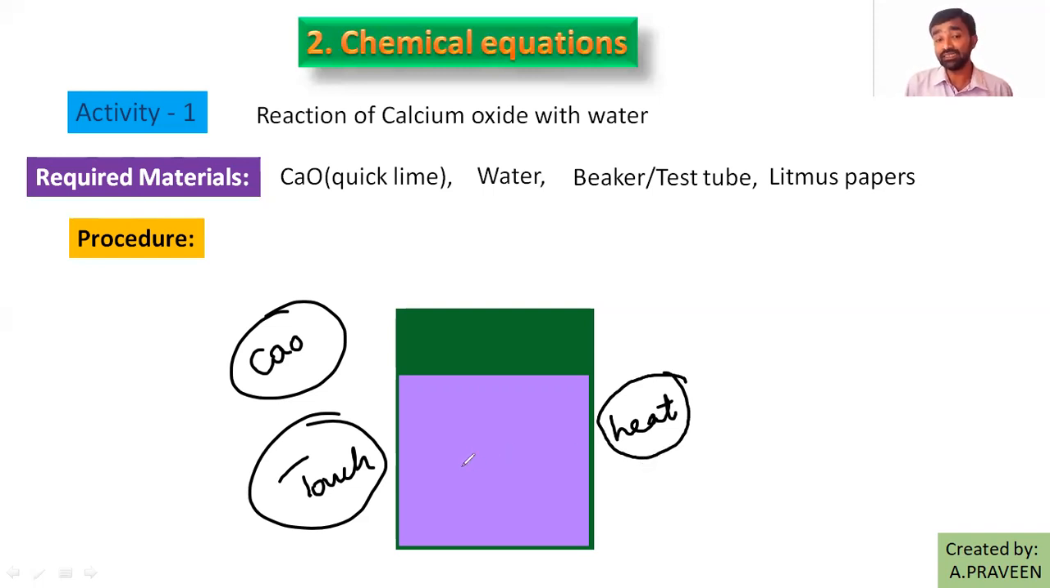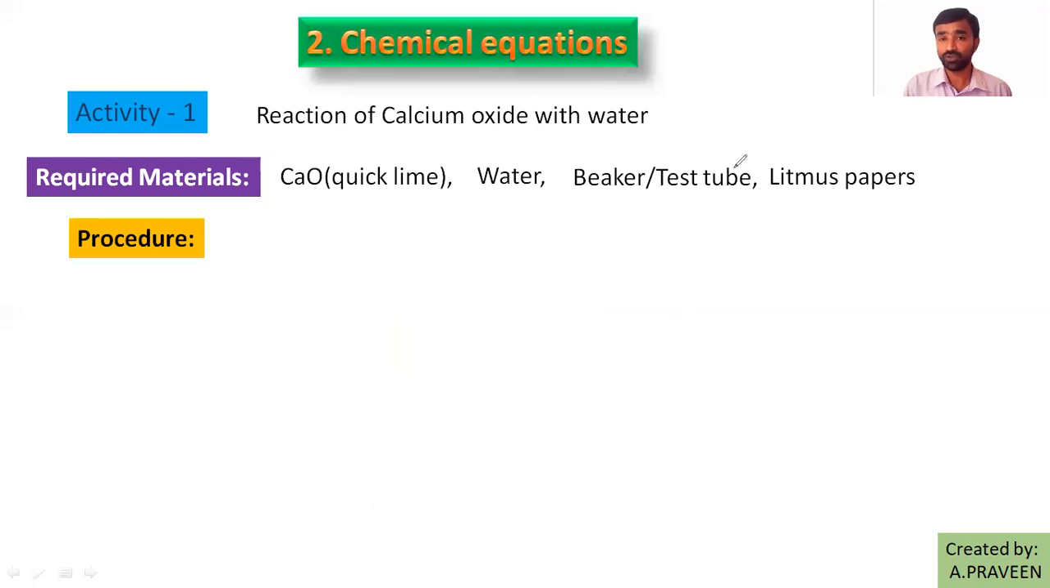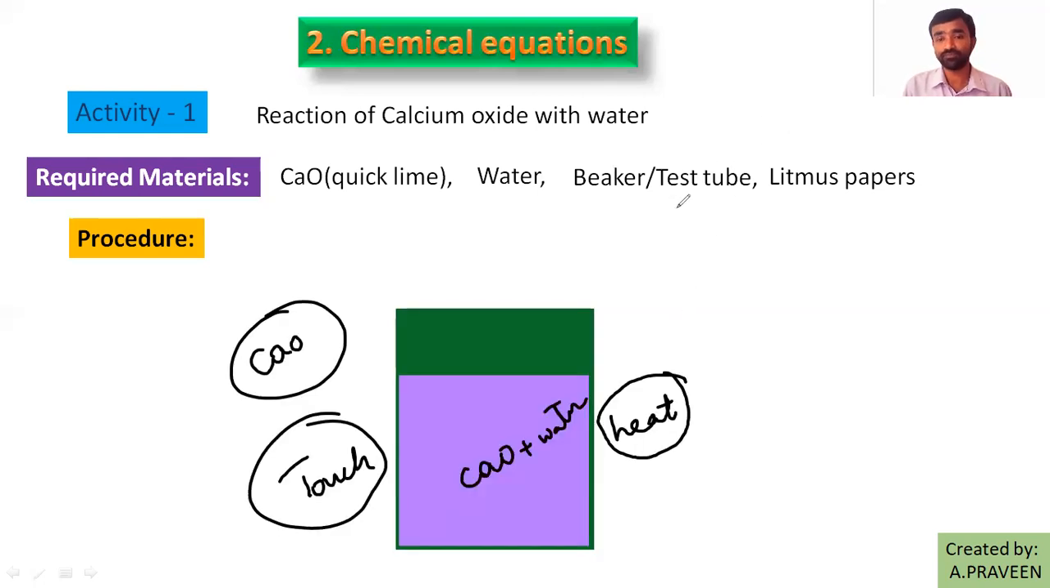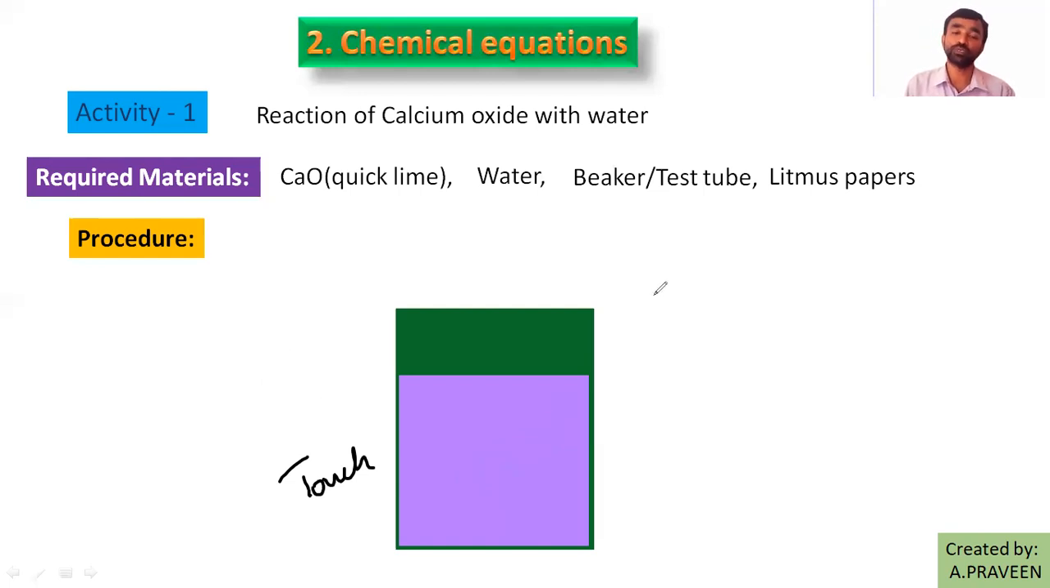Then add the quicklime, that is calcium oxide, into the water, right? Then again touch the beaker. Did you feel hot or cool? Notice that. Then use the litmus paper. Here you are using two litmus papers.